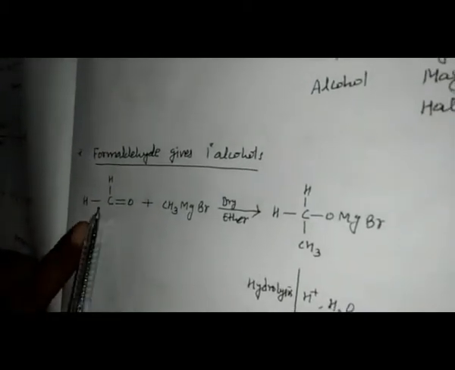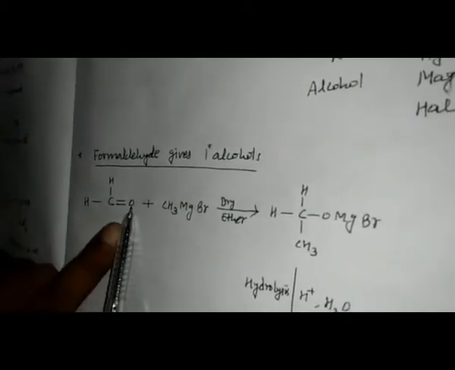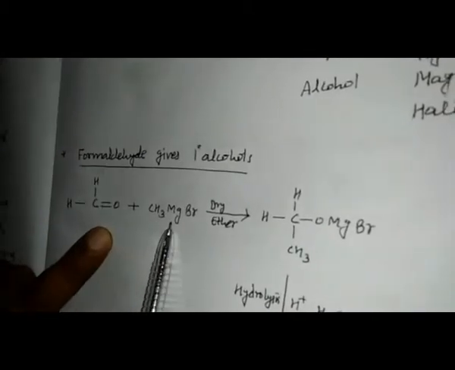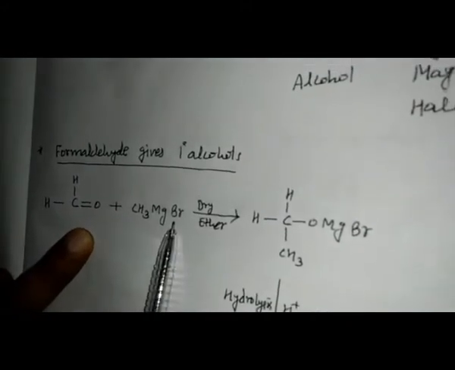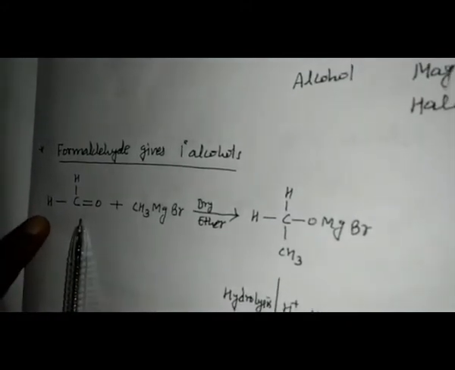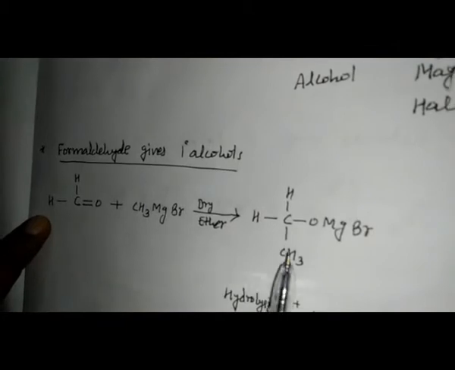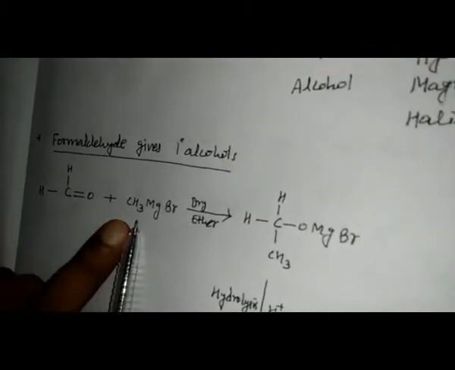In the example in front of you, formaldehyde, HCHO, will give us a primary alcohol. This is formaldehyde. I'm taking a Grignard reagent, methyl magnesium bromide. Any Grignard reagent you can take here. If formaldehyde is there, then this will give us the primary alcohol. We are taking methyl magnesium bromide.